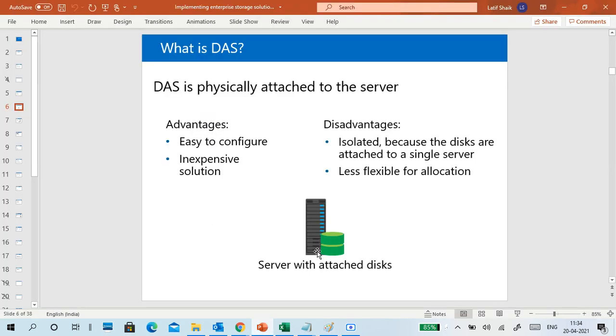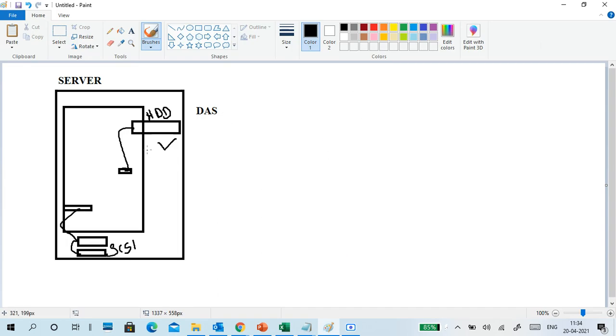It is isolated because these are attached to the server. It is completely isolated, so we don't know how many disks are there or how much data you will put inside. It is not directly connected to the network. It is directly connected to the server. If you want to store some data in this hard disk through the network, it depends upon your server only.